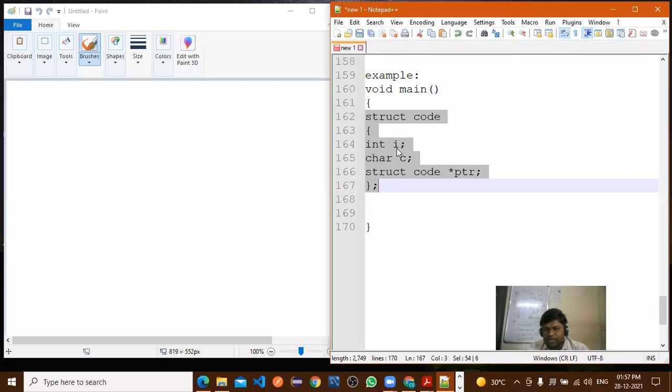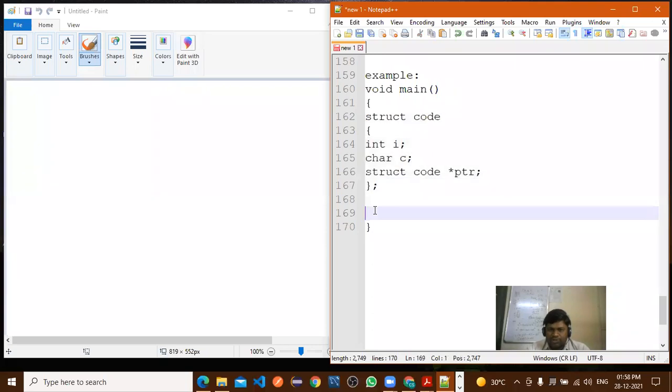What is the first element of the structure code? Integer. What is the second element? Character. And what is the third element? Structure code pointer. Same structure is there, right? So structure pointer is there, right? The same structure we are calling by using the third parameter, or by considering the third element. Now the same structure is called again here, right?